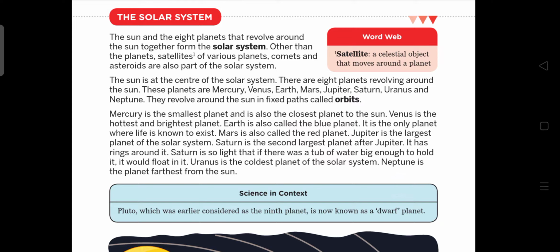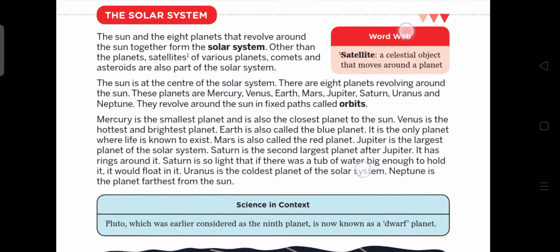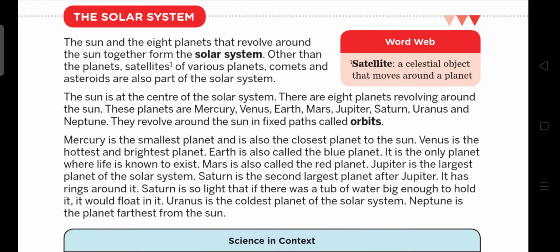सबसे पहले बात करते हैं सोलर सिस्टम की. What is a solar system? Sun and 8 planets that revolve around the sun together form the solar system. So what is a solar system? Solar system is basically a combination of sun and all 8 planets. They are combinedly called, this whole family is called solar system.